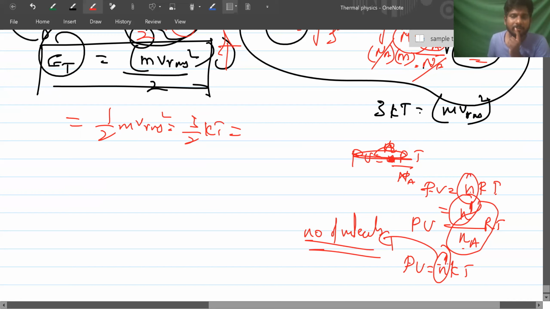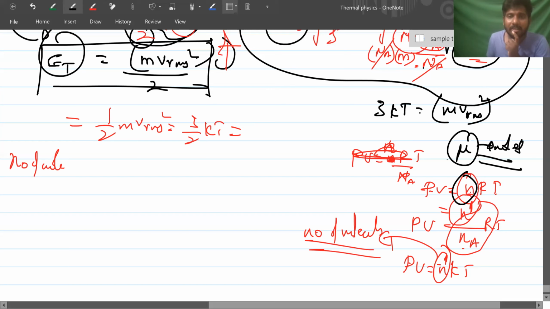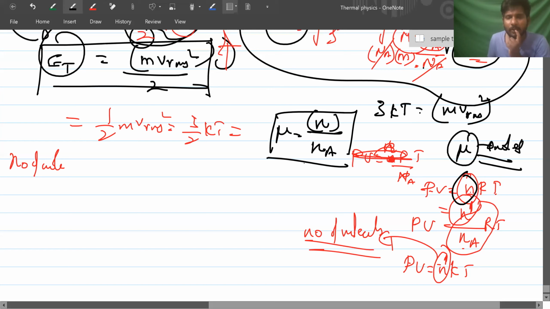Number of moles, if you want to represent, you can use mu as number of moles. Moles, not molecules. That mu is equal to total number of molecules divided by Avogadro number.